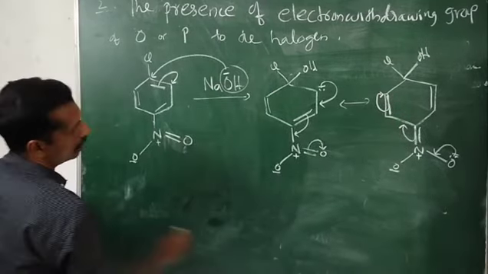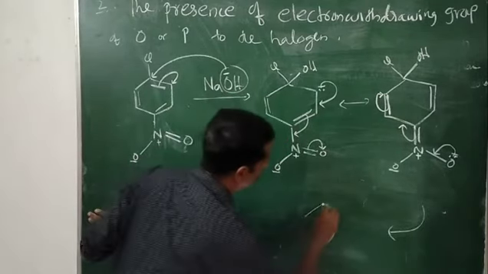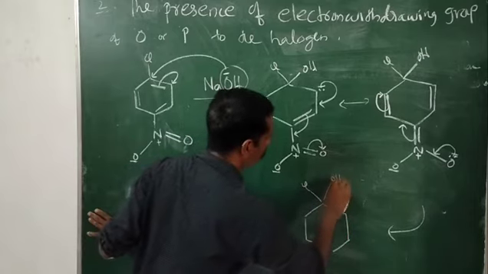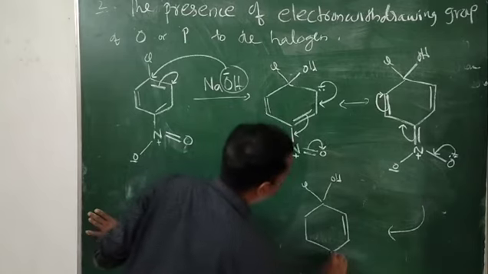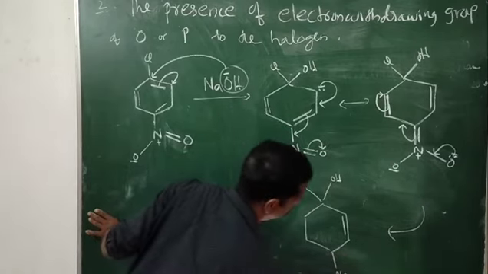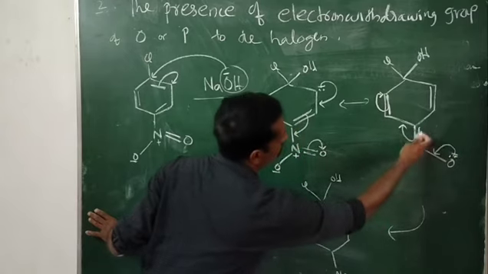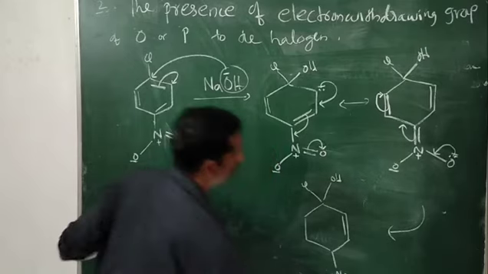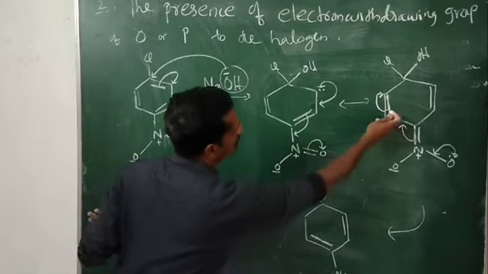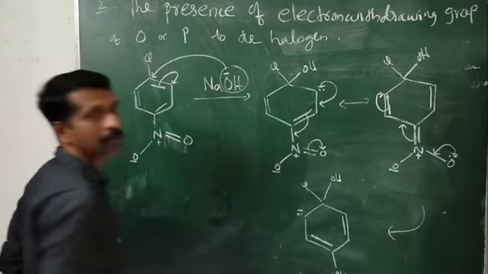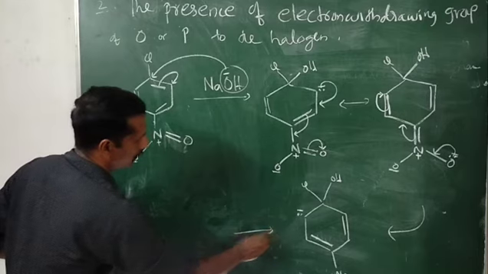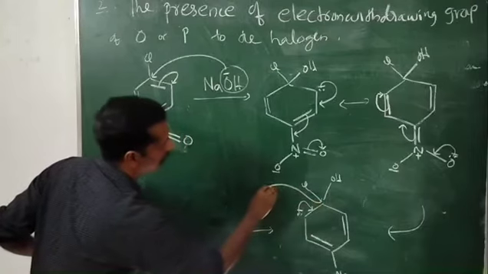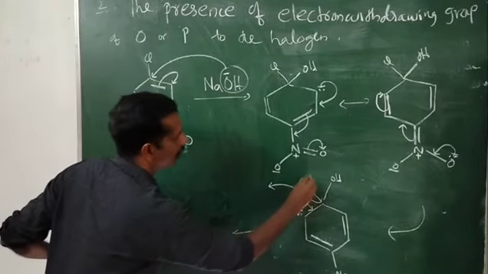So we get the next structure like this. Here it is Cl, here it is OH, here is a double bond, and here a single bond. Here it becomes a double bond and this becomes a single bond, here it is O minus and this is N plus. This bond is shifting to this carbon, here is a pair of electrons. In the last step, this pair of electrons will be shifted to here, then Cl is removed.